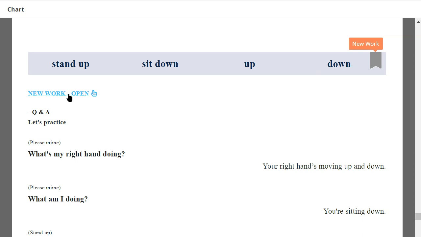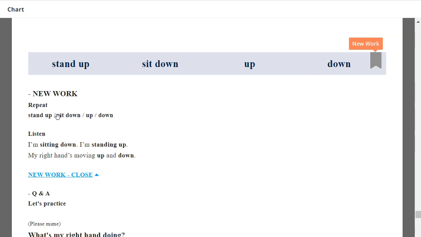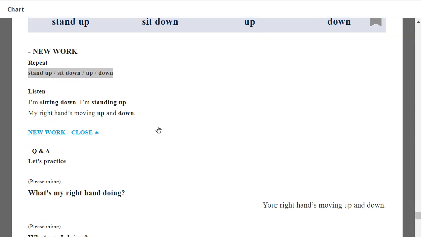Stand up. Sit down. Stand up, sit down. Up, down. Very good. Okay, listen. For example, I'm standing up. I'm sitting down. My right hand is moving up and down.